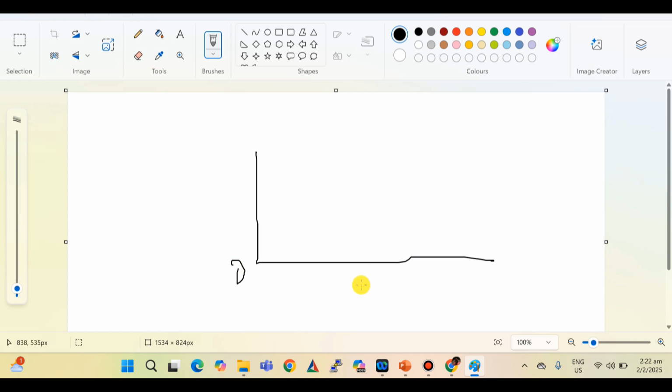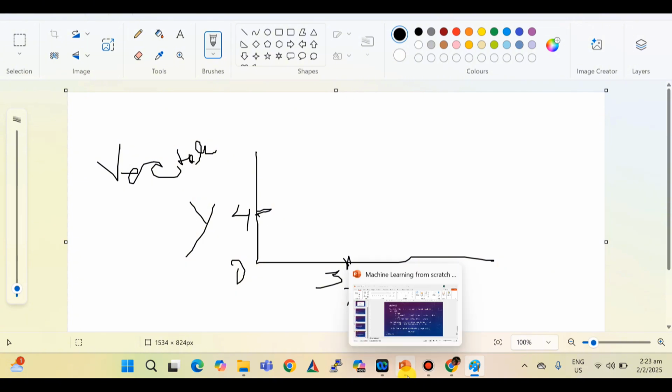So this is the x-axis and this is the y-axis. Here it's 4 units and 3 units, and it is a vector. This is the way you can represent the units on the x and y axis. Okay, let's go to PowerPoint.